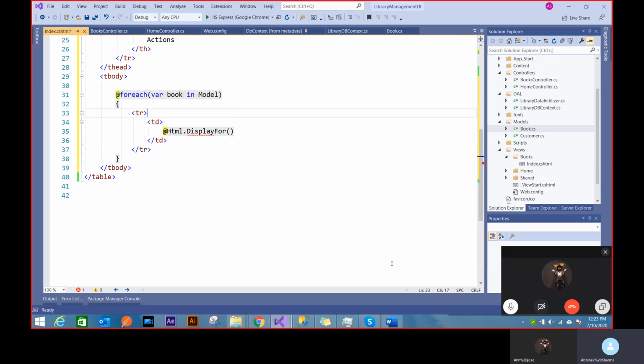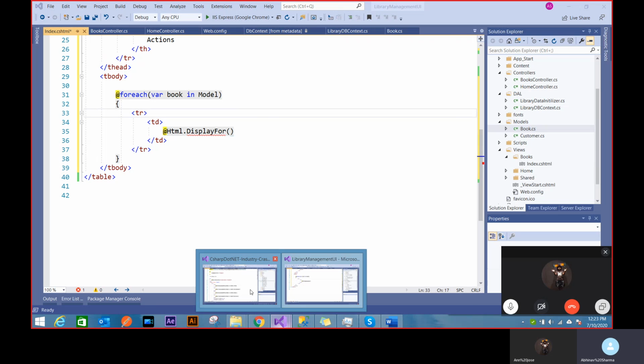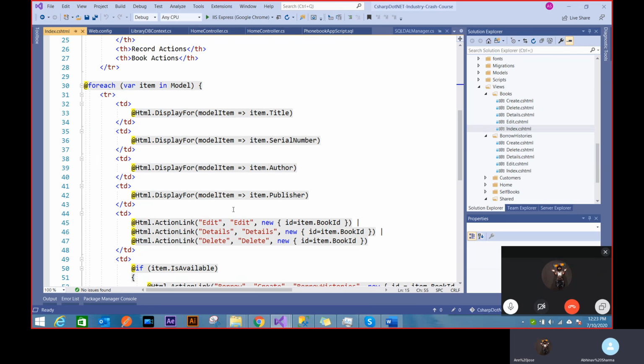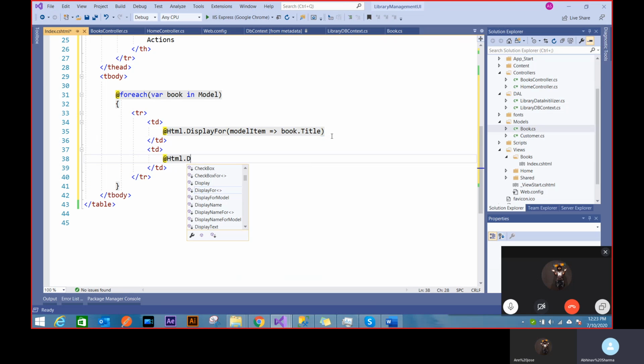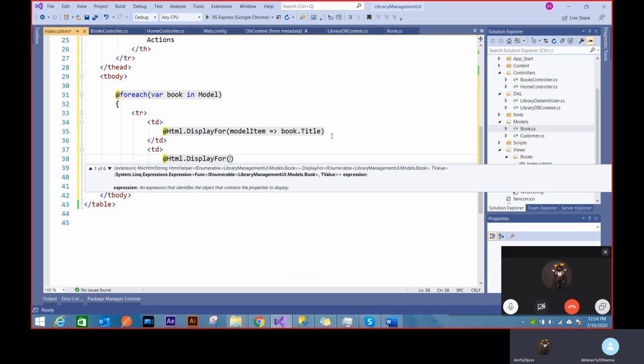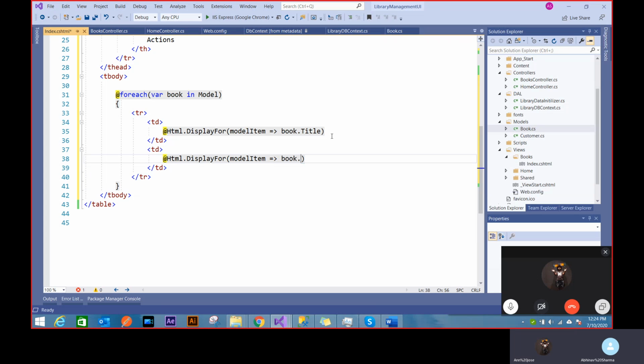So let me just clarify the syntax once. This is something that you also will be looking back and forth. So it's going to create, yeah, so I was doing the right thing. Display for, let's just say some random name. And whatever I'm doing right now is the arrow key. Remember, you see all those arrows? This is called a lambda expression. And what exactly this thing is doing, I'll show you when I am dealing with delegates. I have to explain that concept because it'll be difficult for you to understand the later concepts without understanding delegates.